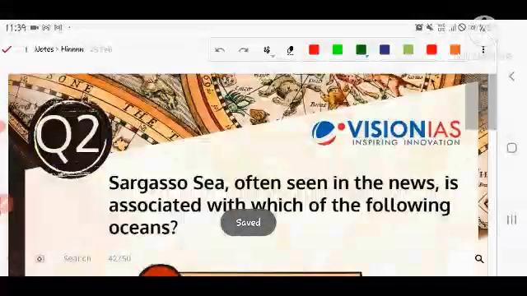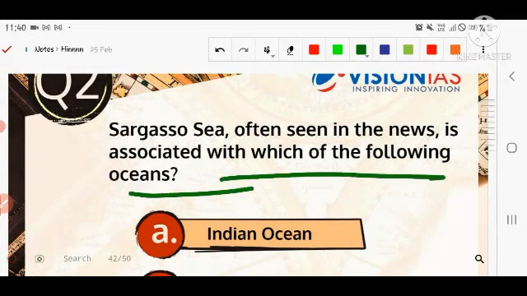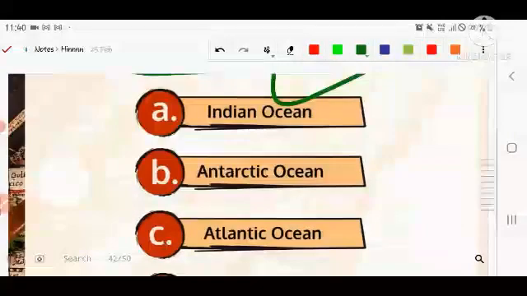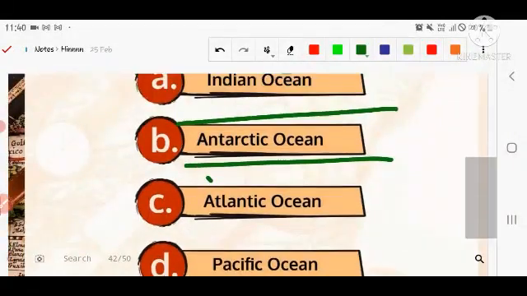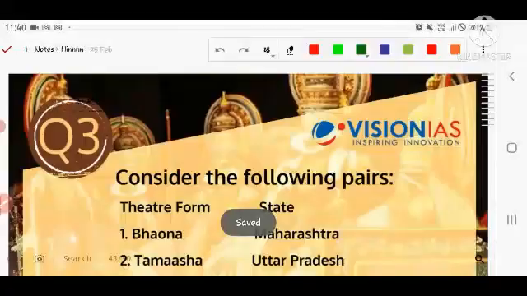The next question is related to the Sargasso Sea. It is an already asked question, in UPSC CSE 2015, I think. The Sargasso Sea is often associated with which of the following oceans? The options are: Indian Ocean, second Antarctica Ocean, third Atlantic Ocean, fourth Pacific Ocean. You have to choose the correct option. Let's see the next question.